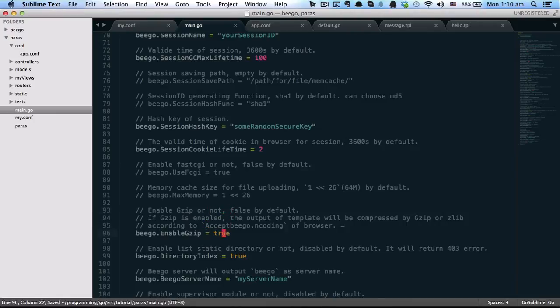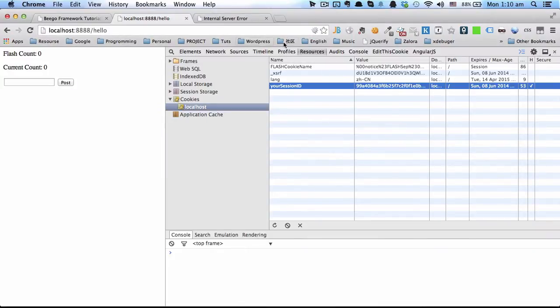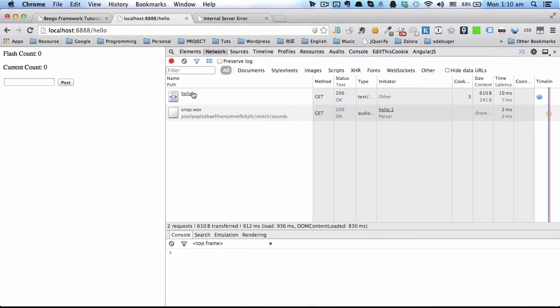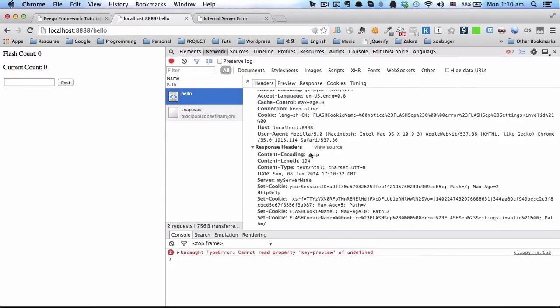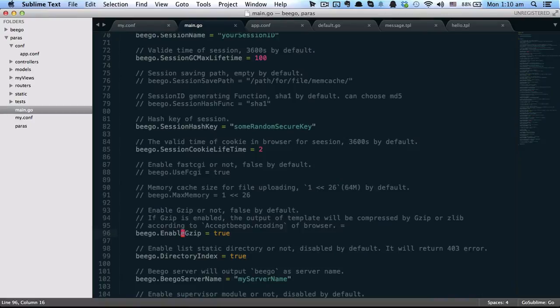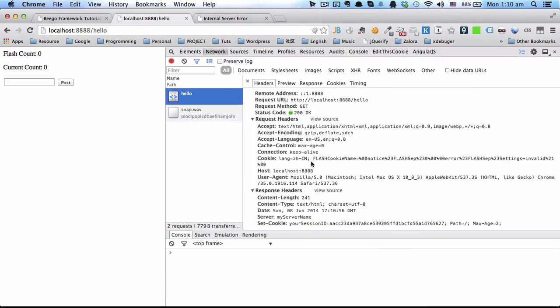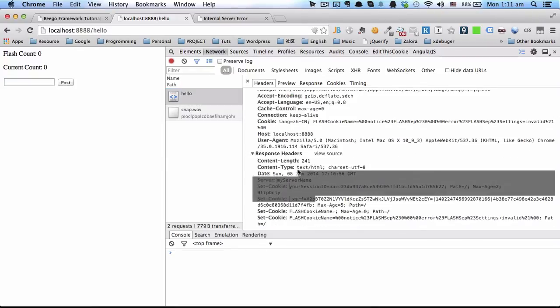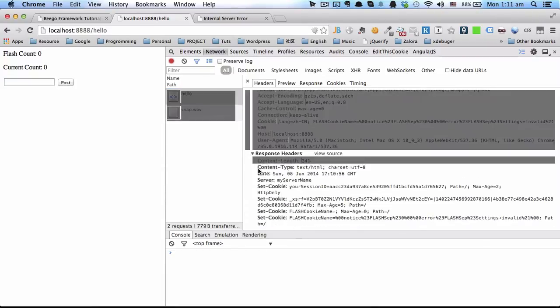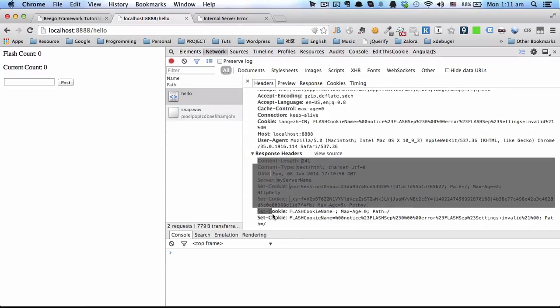So if we set this to true, when we're sending out the request, as you can see, the response header content encoding is Gzip. It will use Gzip or Zlib to compress your responses. By default it's false. If we disable it, when we visit this, as you can see, the Gzip is gone. So it's not compressed.